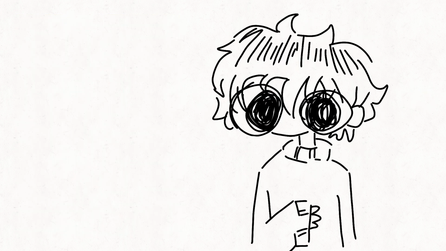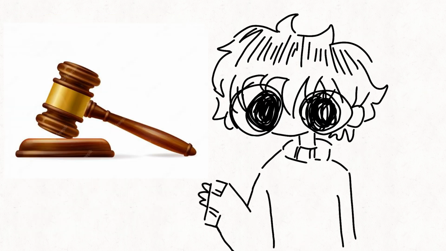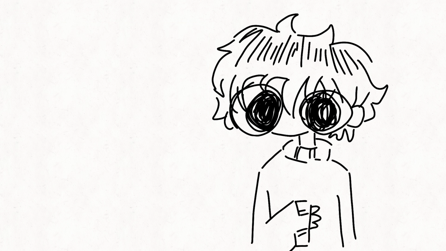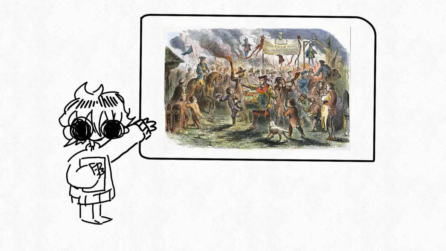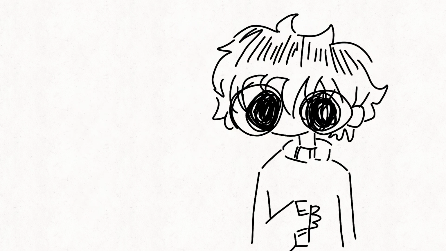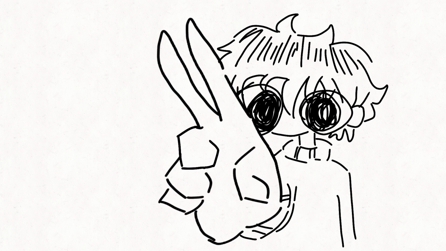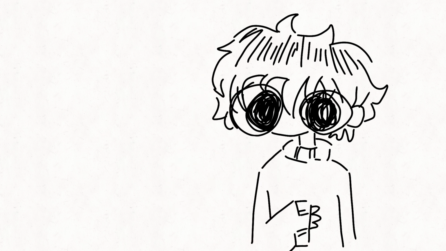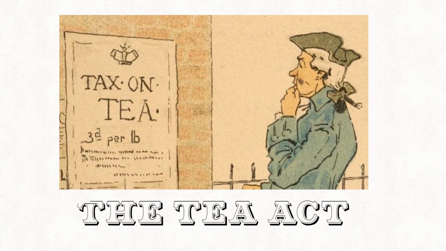The colonists were not fond of this decision, as they had no say in it. This caused mass protests and even burning the houses of stamp agents. Due to this, Parliament repealed the act, but attempted to tax the colonists twice more after this, first with the Townshend Act and then with the Tea Act.